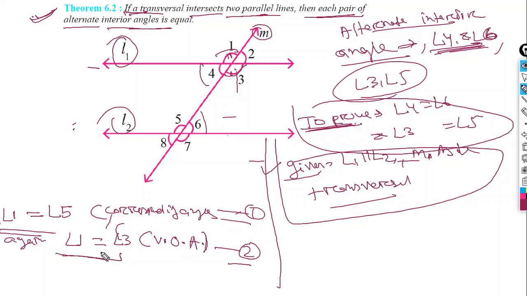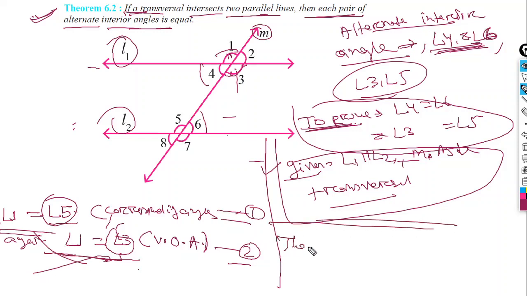Yes, so angle 5 will be equal to angle 3, isn't it? Because if LHS and LHS are equal, then RHS and RHS will be equal. So you can write, therefore, I will write it here. Therefore, angle 5 is equal to angle 3.